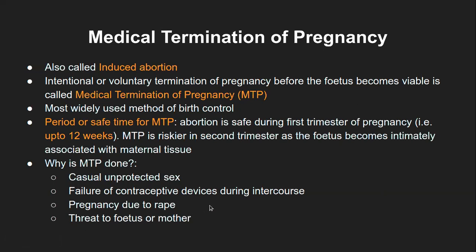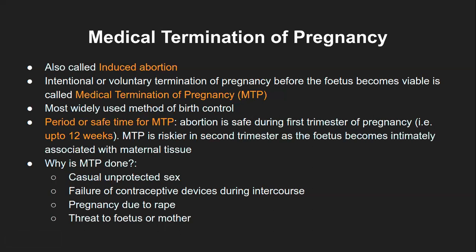Pregnancy due to rape, obviously, as I had mentioned, is a most unfortunate event if it happens, and that needs to be terminated again at the will of the female, following the course of action. Then there is threat to the mother or even to the fetus. There are certain complications which arise in the pregnancy or gestation period.